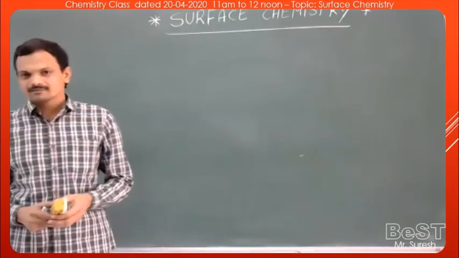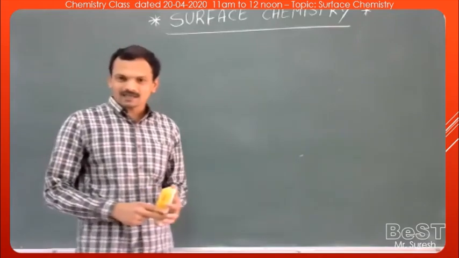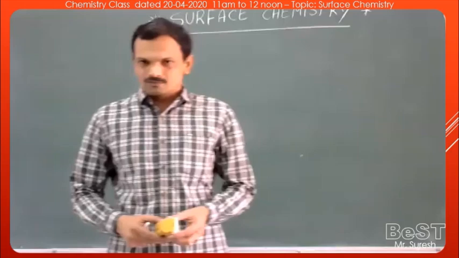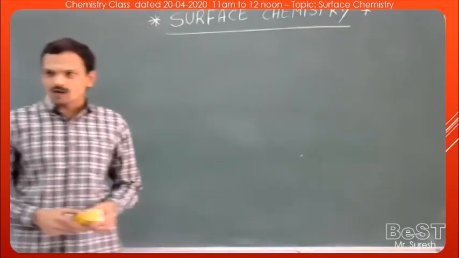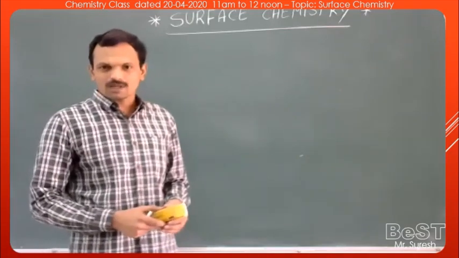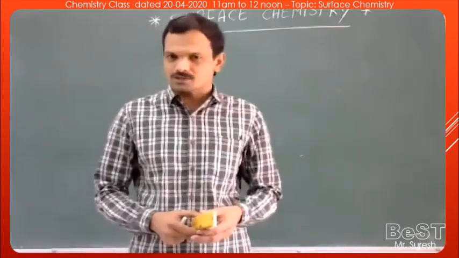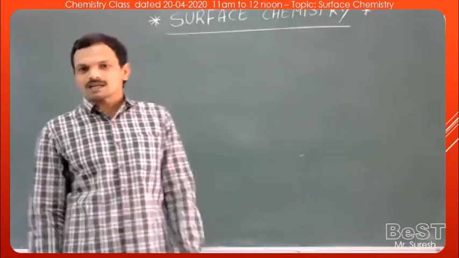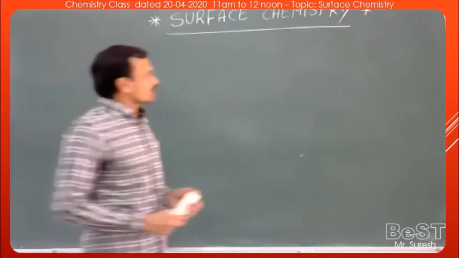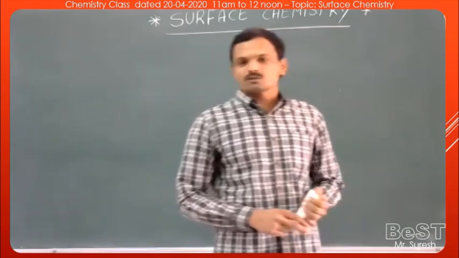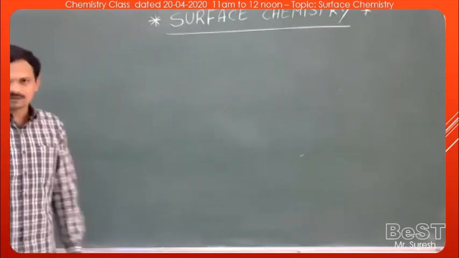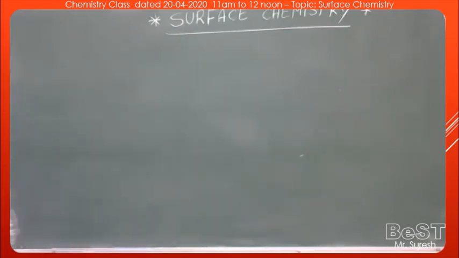Adsorption, the second part is catalysis, and the third part is colloids. Generally from adsorption they ask one or two 2-mark questions, and from catalysis one 1-mark question, or sometimes even one 2-mark question also, and from colloids we can get 3 marks. So totally, we get 6 marks from this chapter, and this is one of the easiest and most important chapters from the examination point of view. You can score 6 marks very easily from this chapter.